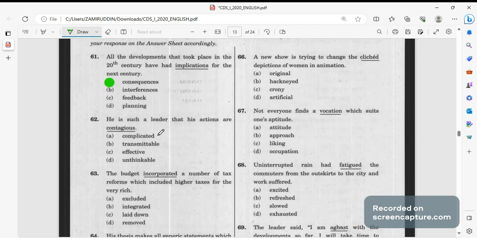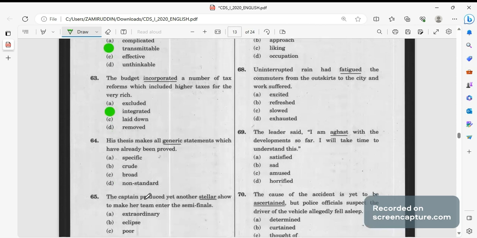He is such a leader that his actions are contagious. उसके transmittable, उसके जो भी actions लेता है वो contagious है. It can be transmitted. It has the power to influence. The budget incorporated मतलब integrated. बजट में क्या क्या थे? There were a number of tax reforms which included higher taxes for the very rich.